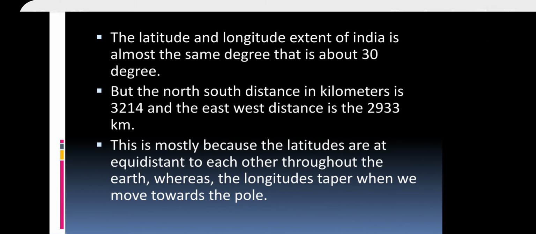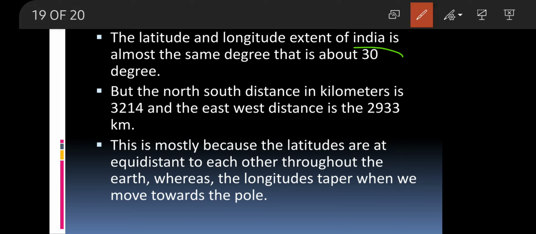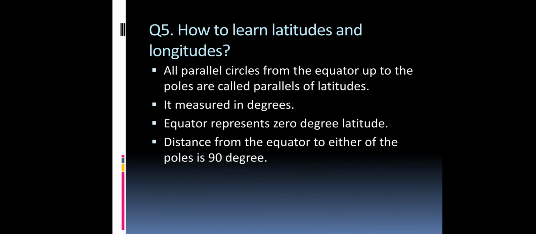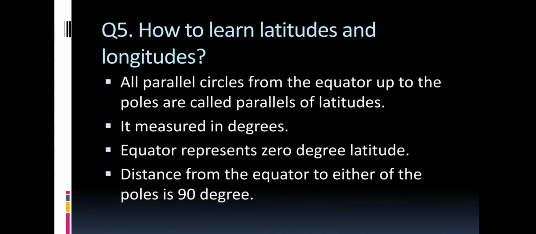So we'll understand that the latitudinal extent of India is almost the same degree, about 30 degrees, but the north-south distance in kilometers is 3214 and the east to west is 2933 kilometers. It is mostly because the latitudes are at equidistance from each other, we can say almost equal, whereas the longitudes taper when they move towards the poles, right? So this is the reason for this question. We'll do the fifth question now.